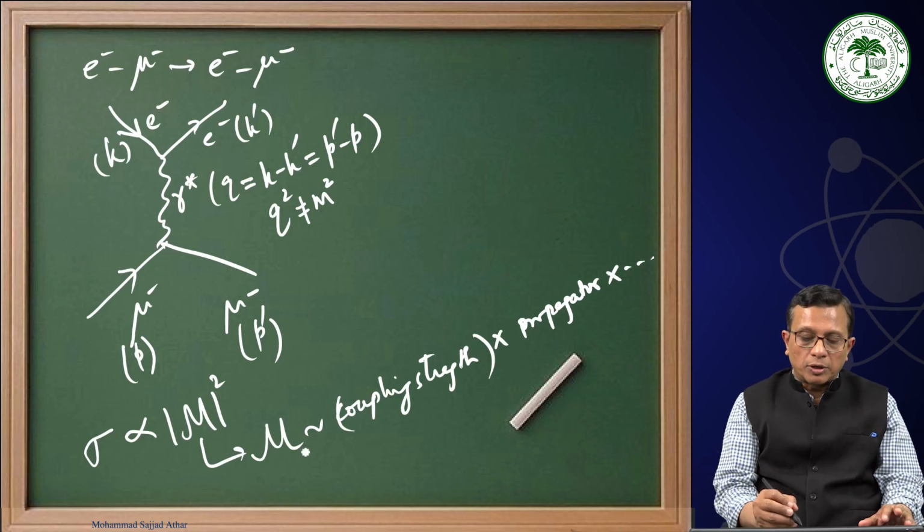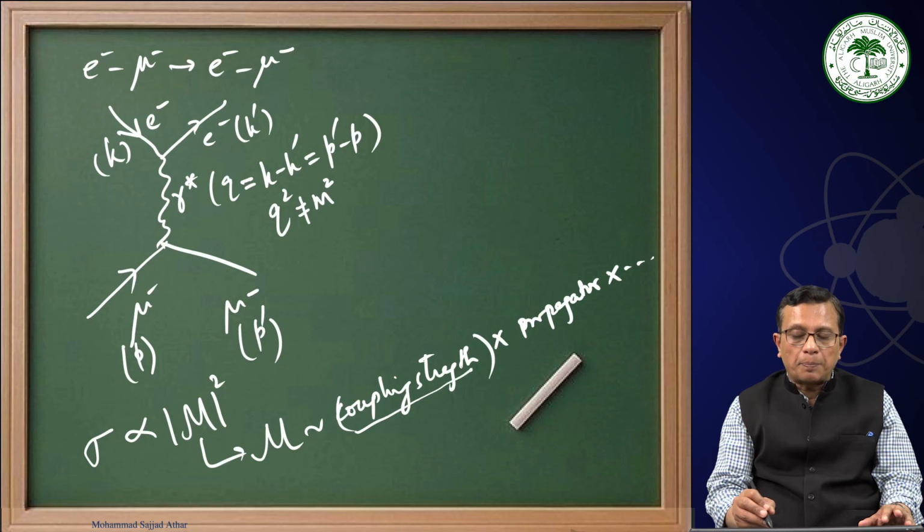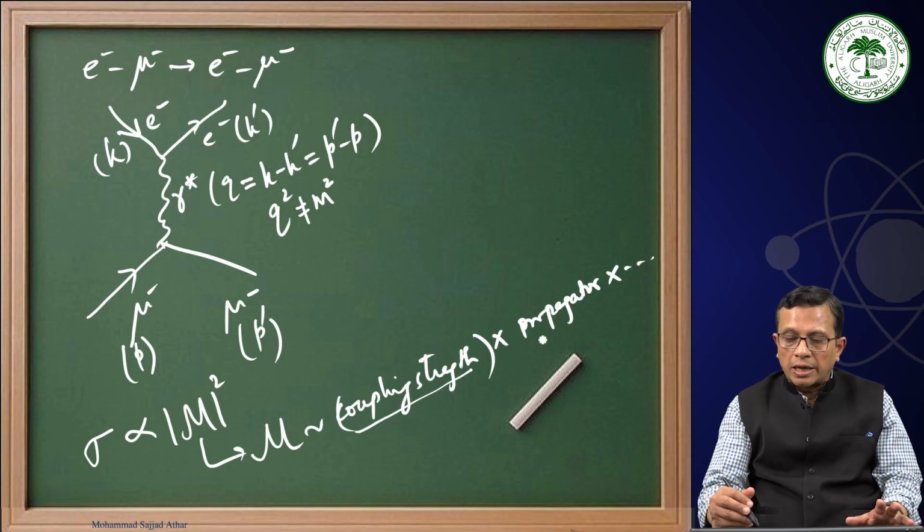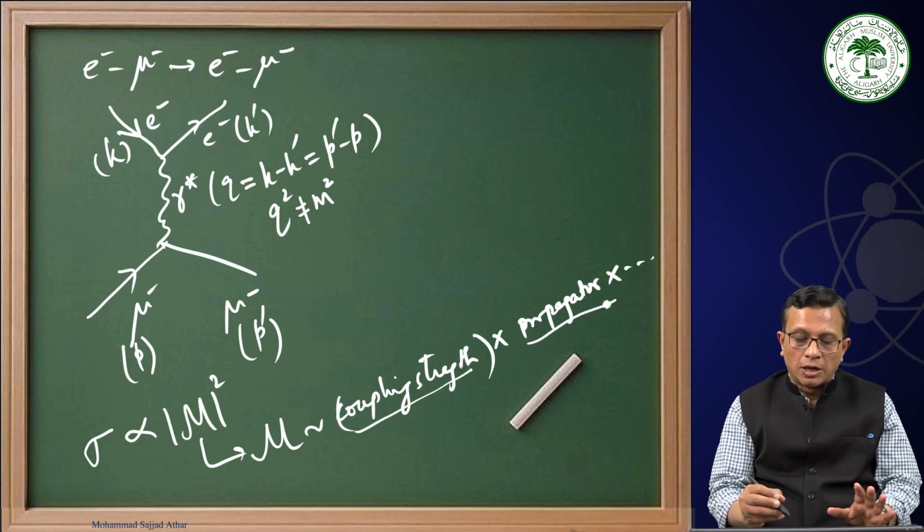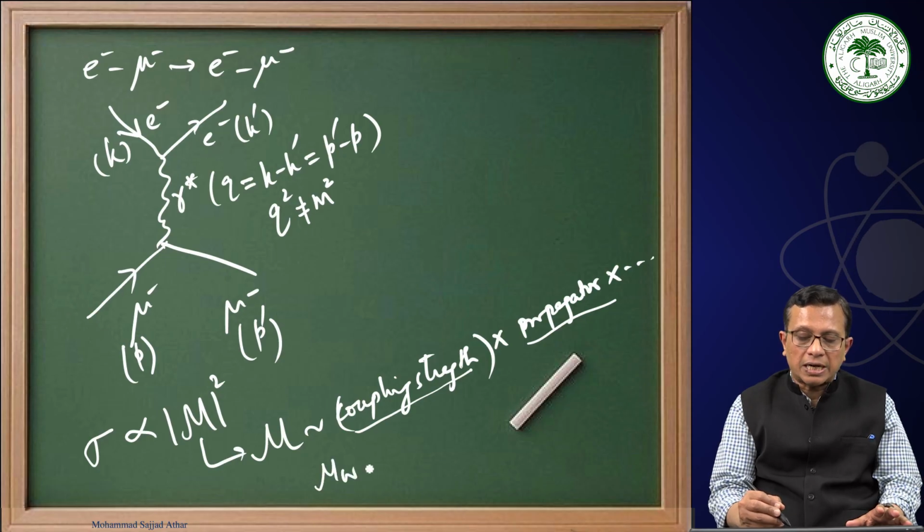Now, if we are talking about electromagnetic interaction, this coupling strength will be different and the propagator will be different. While if we talk about weak interaction, there will be a new coupling strength, say let us